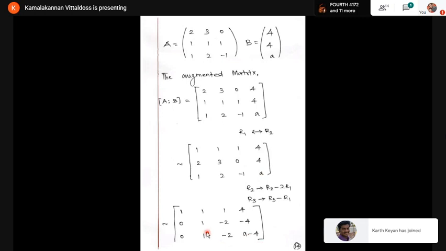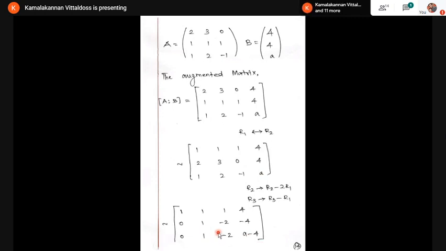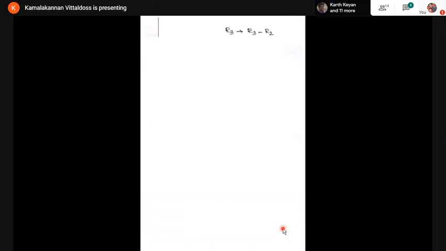The next step, I have to make this term 0. For that, I'm going to use a row operation. I have 1 here, and here also I have 1. I'm going to use R3 gives R3 minus R2. This is my R1, this is my R2, and I'm getting R3 minus R2. So here I'm getting the echelon form. Once I get the echelon form, listen carefully.